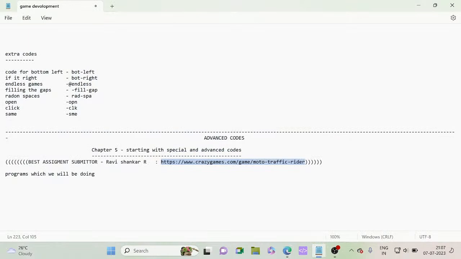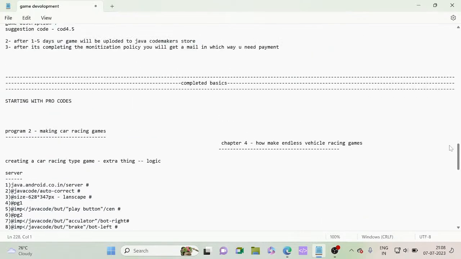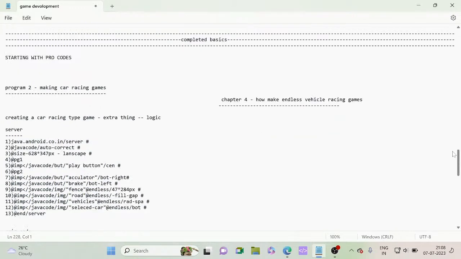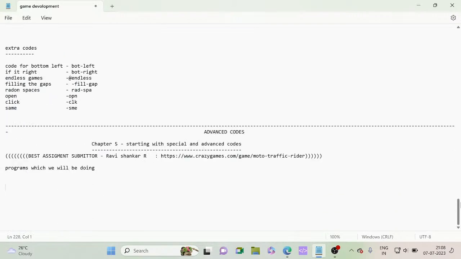Today we will be starting with advanced games. Welcome back. In the last chapter, we learned how to make endless vehicle racing games, and we made the programs. Now we are starting our next chapter, chapter 5, special and advanced codes.